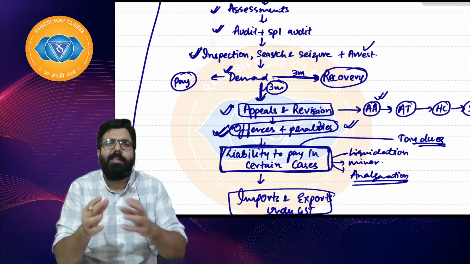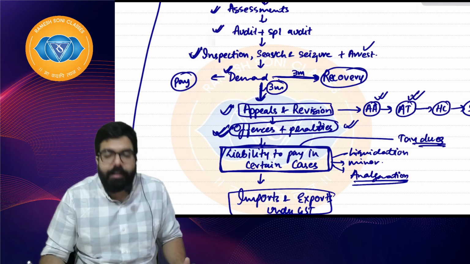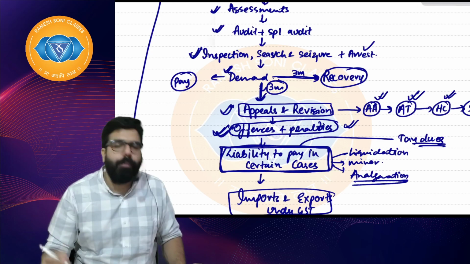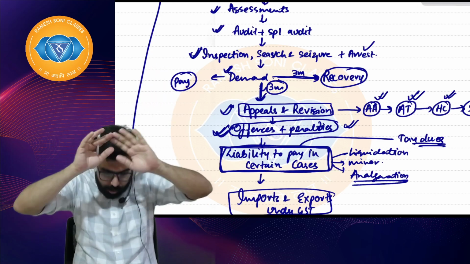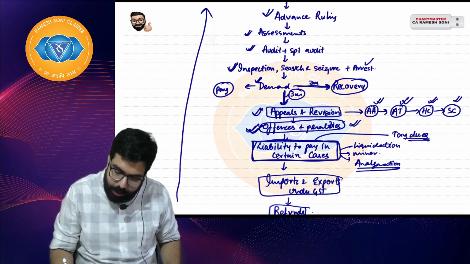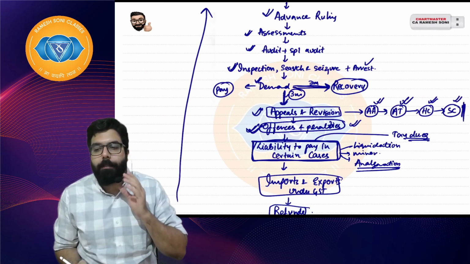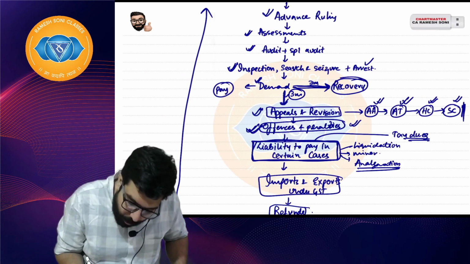Appellate authority means commissioners are appointed. This is the tribunal. You can go to the tribunal, then the High Court you can go, then you can go to the Supreme Court. Once you reach the Supreme Court, everything is over. That's it, we are done with GST till here. But if you don't make the payment within 3 months, the department can start the recovery. I hope everyone is clear.